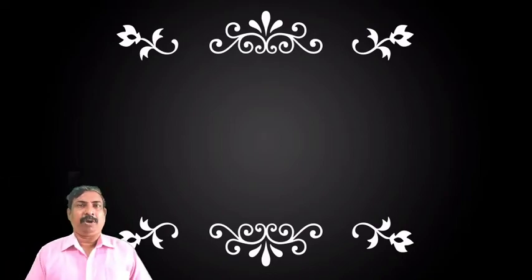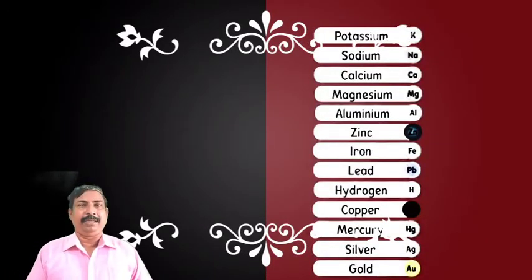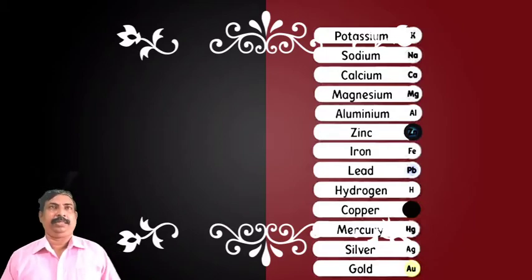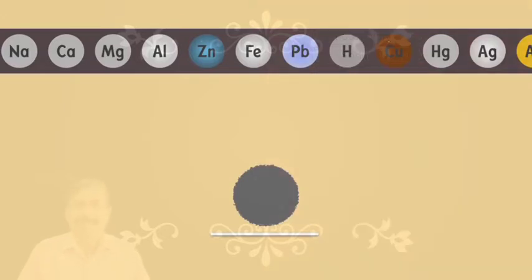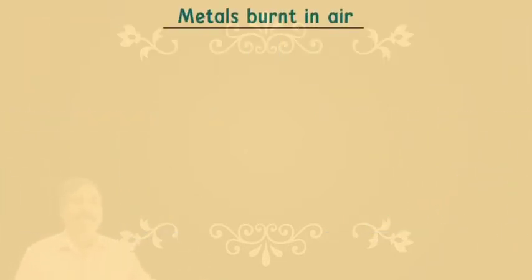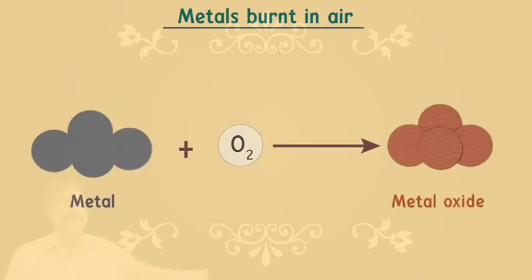Take metals such as copper, aluminium, zinc, lead and all those things, and try to burn them, or heat them, or make them react with oxygen. Observe what happens. Will all the metals react in the same manner? The answer is no. But most of the metals react. A common statement we can give for metals: when metals react with oxygen, they give metal oxide. Remember, metals react with oxygen to give metal oxide.